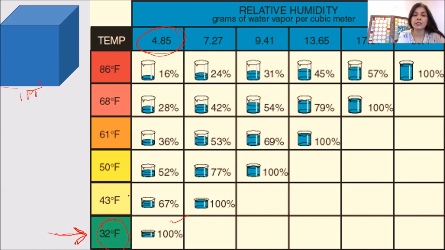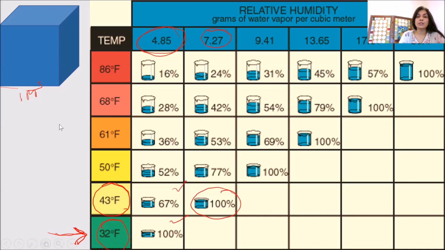But if we increase the temperature, suppose we go to 43°F, then the same amount is not 100%, it is 67%. So as you increase the temperature, the capacity of holding the water molecules, vapor molecules, increases. And we'll see that at 43°F, 100% will become 7.27 grams in 1 cubic meter.